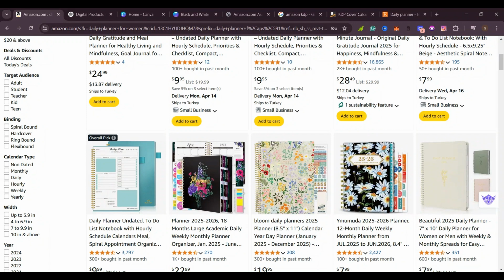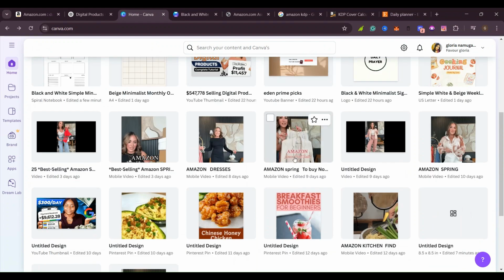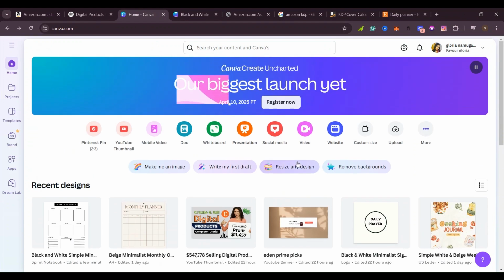So let's go to our designing software, and as always, I'm going to use Canva. If you don't know what Canva is, it's a designing platform or a website you can use to design a lot of things. You can use it for your digital products, you can use it for your YouTube, creating thumbnails, and so many other things.